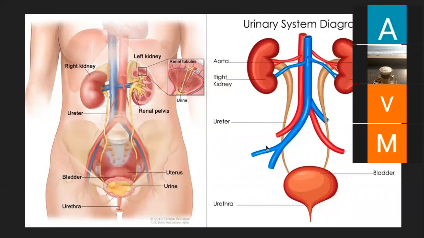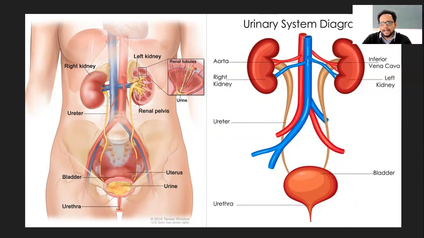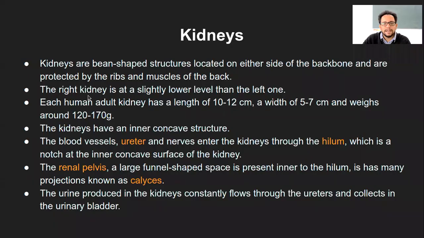Okay. So because of the liver present on the right side, right? And liver occupies quite a lot of space. So that's when the right kidney is slightly lower, because on that side there is liver, which is one of the large organs, right? Large in terms of context, because within that much space to fit everything, it is little difficult, and that's when the right kidney, maybe I guess 1 or 2 centimeter, will be slightly lower compared to the left one. So that is why it is lower. So the main reason is because of the presence of the liver on the right side. The right kidney is slightly lower.